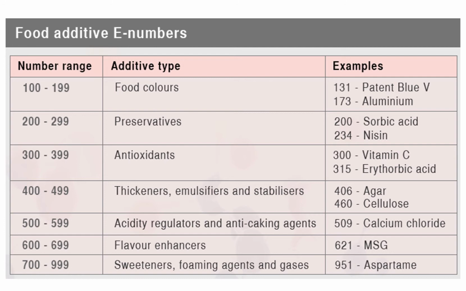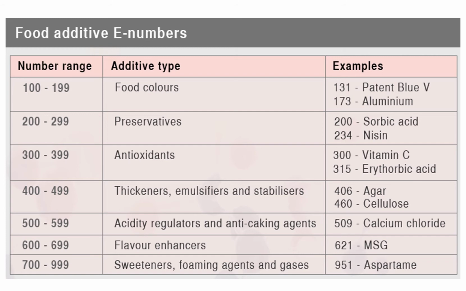Example, number range from 100 to 199 is assigned for different types of food colors. Example, 131 code is for patent blue and 173 is for aluminium color. Various preservatives have been assigned the code 200 to 299. Example, your 200 code is given for sorbic acid while 234 is for nisin. Antioxidants to prevent oxidation of products are used in food items and the code given to them is 300 to 399. Example, your ascorbic acid or vitamin C has the code of 300.